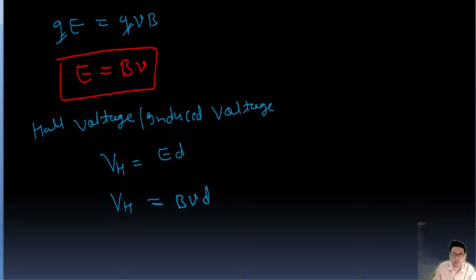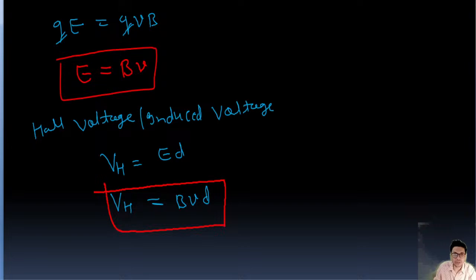Yeah, this is the important equation. VH equal to Bvd. This is the Hall voltage. v is the drift velocity of the electron, B is the magnetic field, and d is the thickness of the conductor. So VH equal to Bvd. This is also an important formula you need to note down.